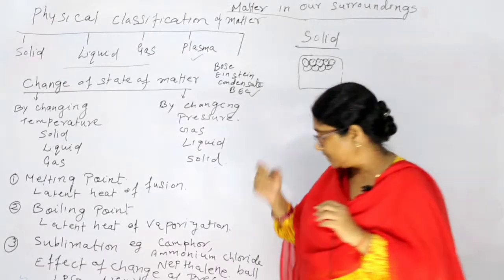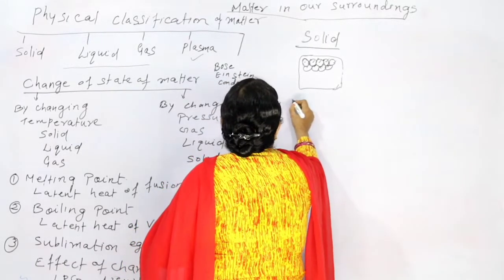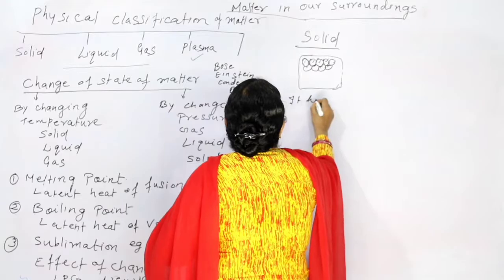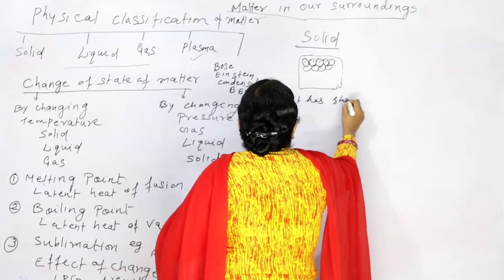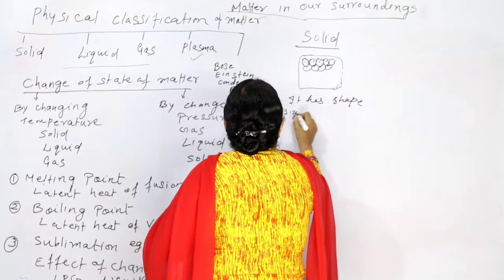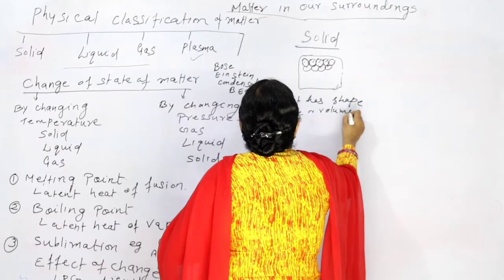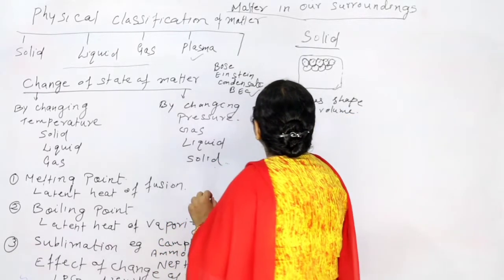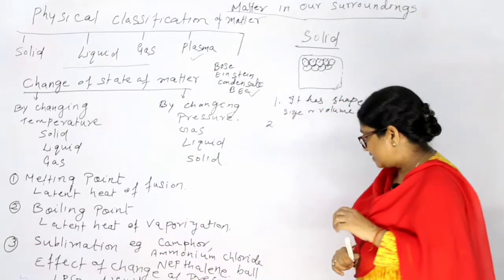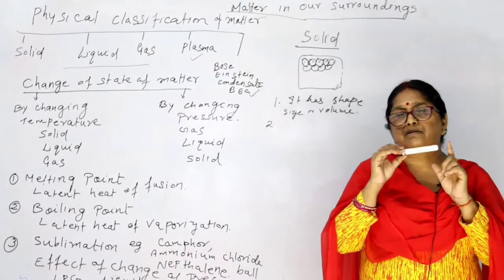So the first characteristic is it has shape, size or volume. Now the next one we can see, what does it have?